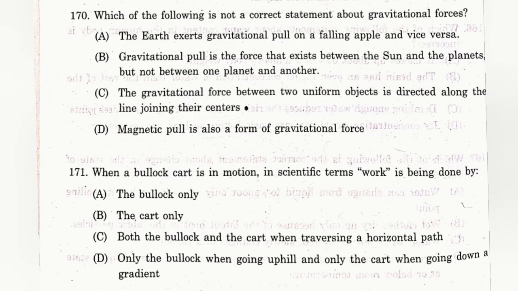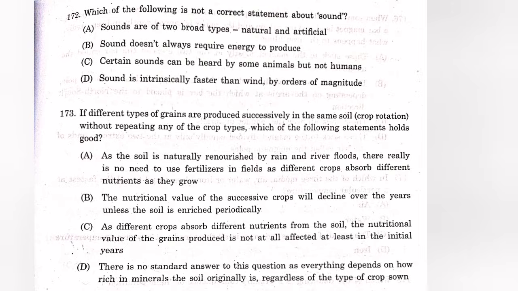Question number 170. Which of the following is not a correct statement about gravitational forces? The answer is B. Gravitational pull is the force that exists between the sun and the planets, but not between one planet and another. Question number 171. When a bullock cart is in motion, its scientific term work is being done by? The answer is A. The bullock only. Question number 172. Which of the following is not a correct statement about sound? The answer is B. Sound doesn't always require energy to produce.